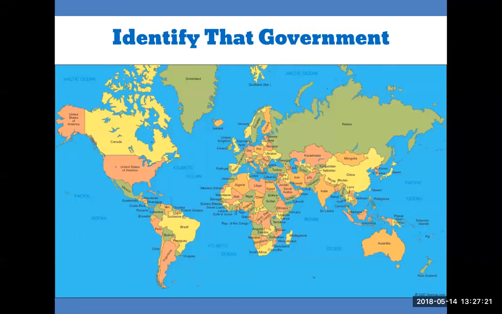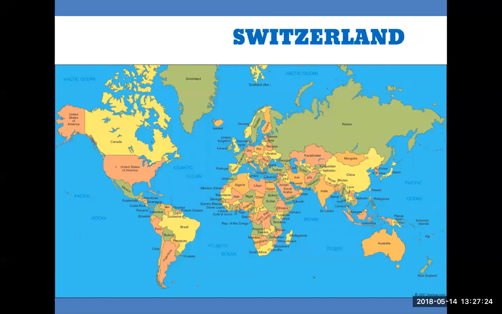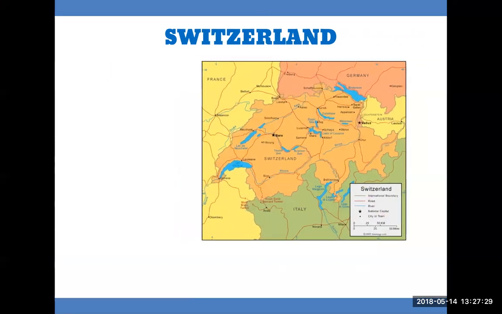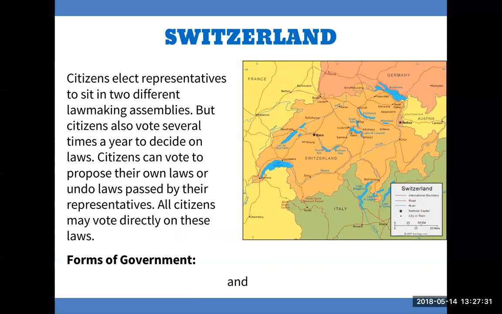Identify that government. Switzerland. Citizens elect representatives to sit in 2 different lawmaking assemblies, but citizens also vote several times a year to decide on laws. Citizens can vote to propose their own laws or undo laws passed by their representatives. All citizens may vote directly on these laws. Forms of government: representative democracy and direct democracy.